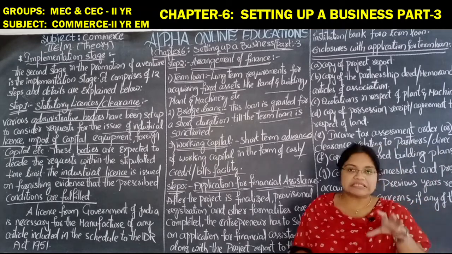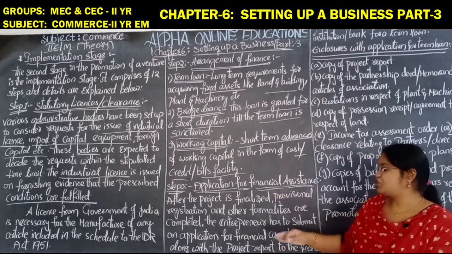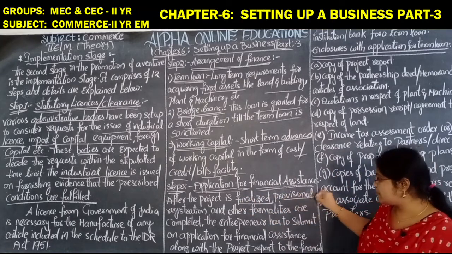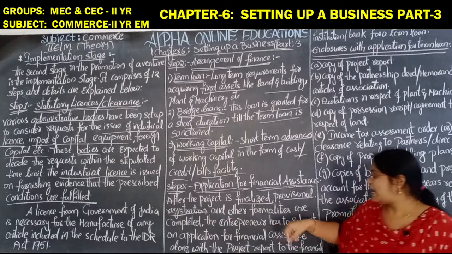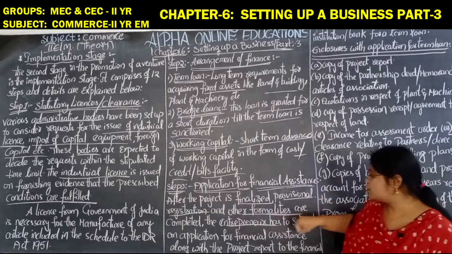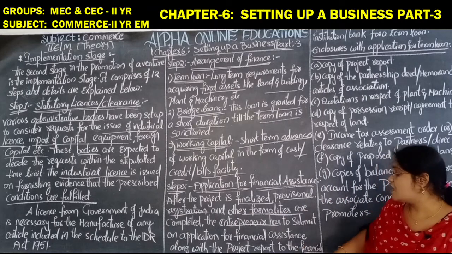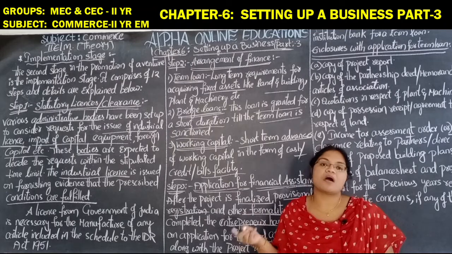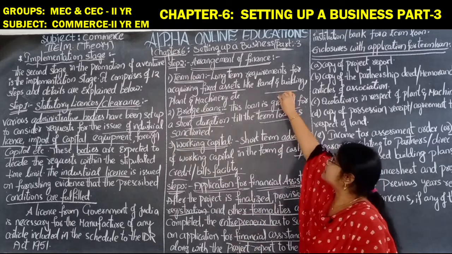After the formalities of registration, finalization of the project and provisional registration are completed, the entrepreneur should apply for financial assistance to the financial institutions or the banks in order to get these term loans.